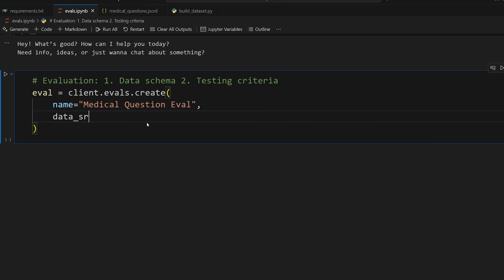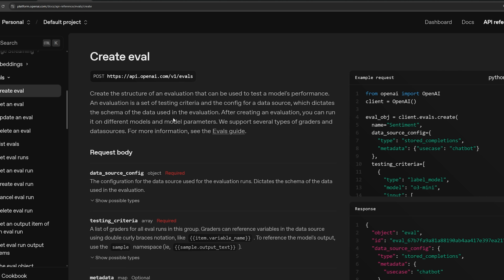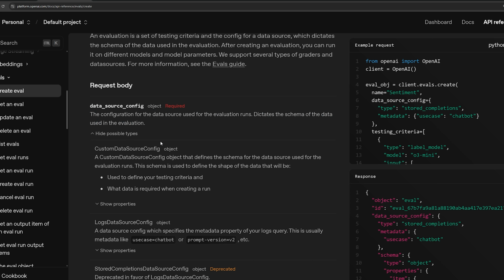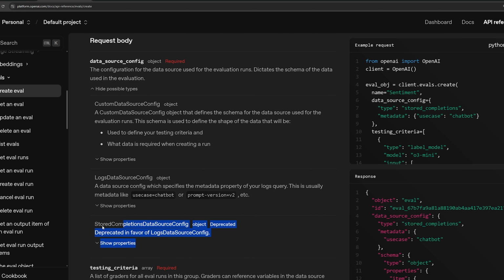Next, we want the data source config. This is the configuration of that data schema that I told you about. Coming here to the docs, it says that the data source config is the configuration for the data source used for evaluation runs. It dictates the schema of the data used in the evaluation. And so there's different types. One of them is deprecated. And the one that we're going to be using is the custom data source configuration. So this defines a custom schema for any data that we want to go into our evaluation.